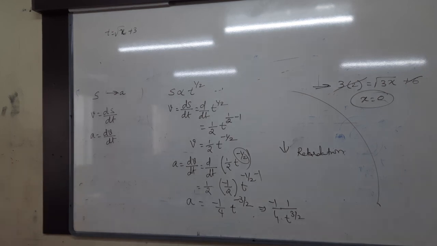But only otherwise next problem. No, next one. t is equal to root 3x and all that. 3t is equal to root 3x plus 6 is there, right? Same kind of problem only. For the displacement, how many have we got? 0? 0 displacement. Only 4 members in the class. That's it. Yes, good.